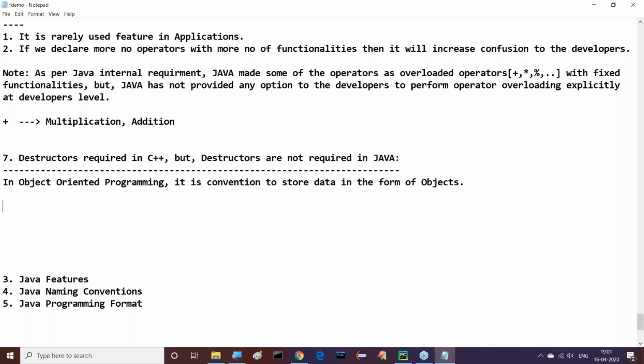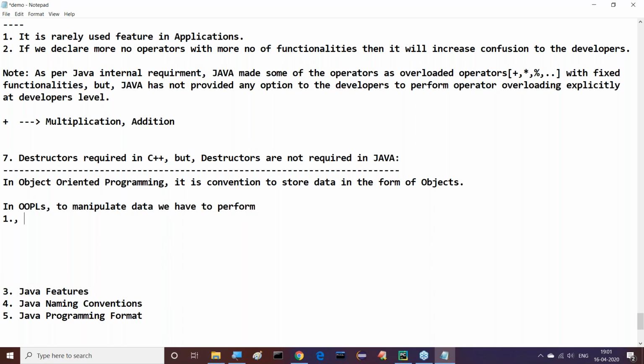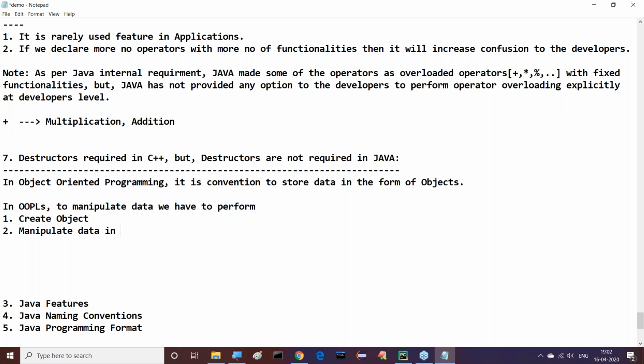That's okay, good. These operations we can do. But first of all, we have to create the object. After creating the object only, we can manipulate the data. Then after completion of our manipulations, we have to destroy the objects. Guys, three operations here I'm telling you. In object-oriented programming languages, to manipulate data, first what we have to perform? First, we have to create an object. Second one is manipulate data in the object.